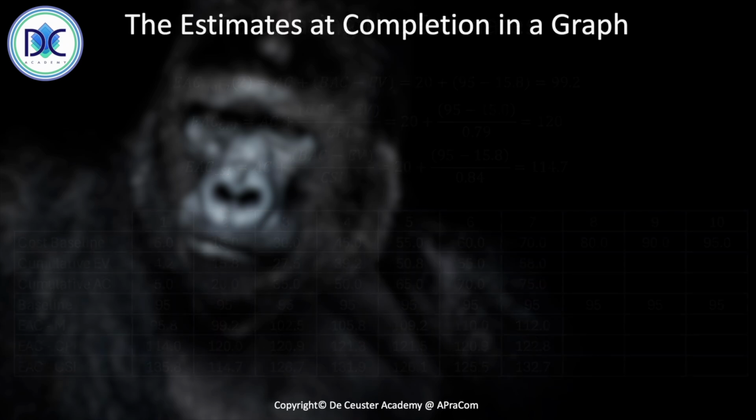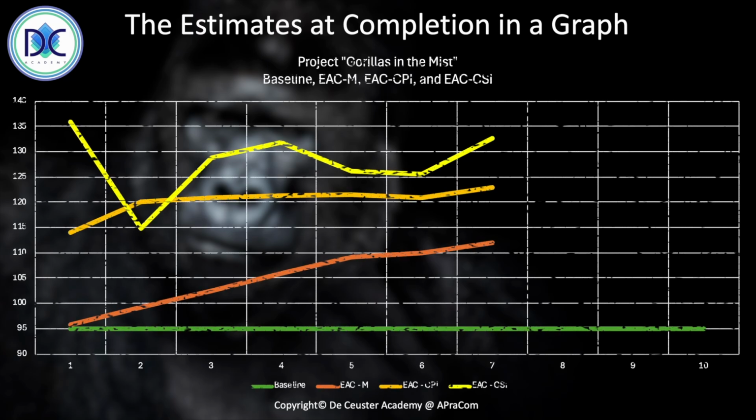That's the budget at completion, which we obtained after planning. The orange one is the mathematical estimate, the light orange one is the CPI-based estimate, and the yellow line is the CSI-based estimate.